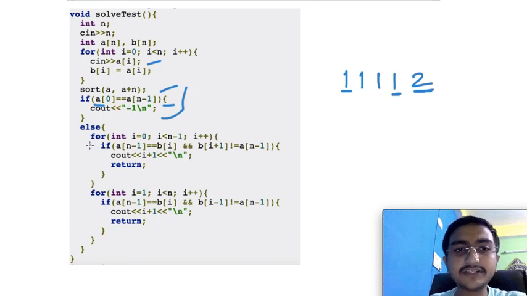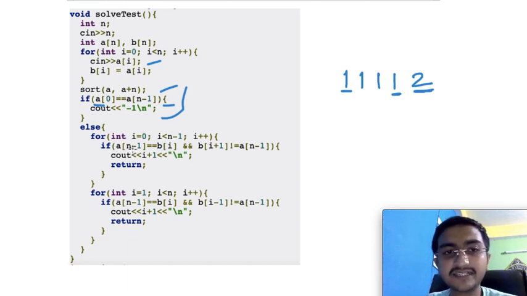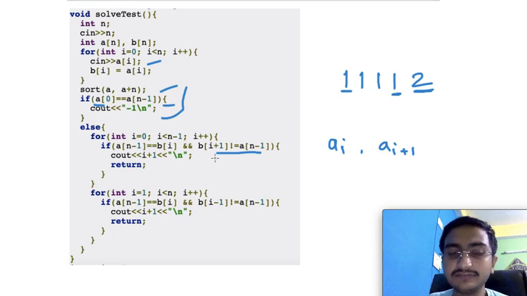And then what you could do is just check if the current position is the maximum value and its adjacent is not equal to the maximum one, so it's a[i] and a[i+1], right? So if the i+1 position is not equal to the max one, then you can just output that position and return, right?